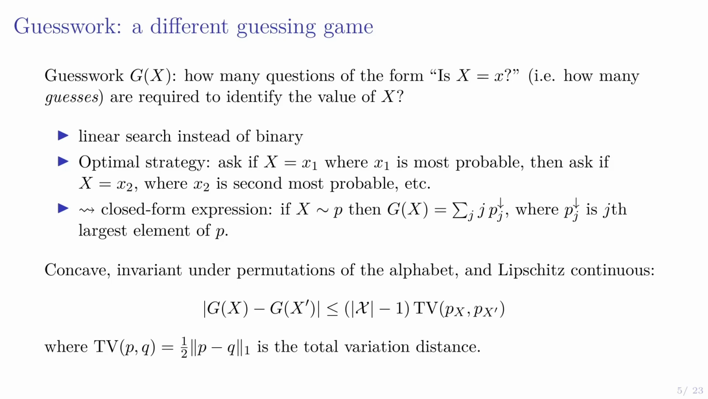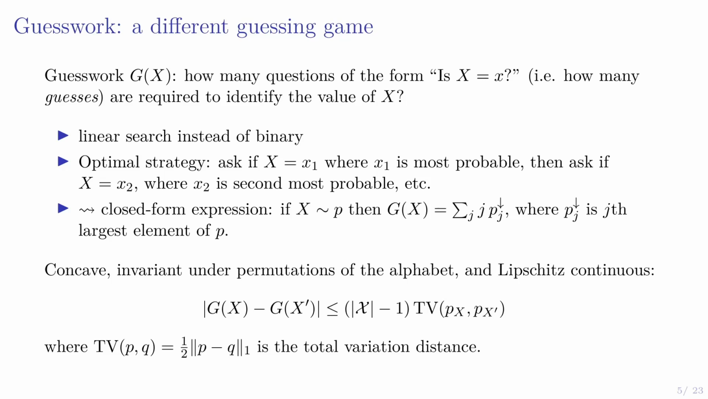Okay. So the guesswork is how many questions of the form is x equal to x do I need to ask in order to identify the value of x. So it's a linear search instead of a binary search, and there's a very simple optimal strategy. We just ask, is x equal to x1, where x1 is the most probable element of the alphabet? If not, is x equal to x2, and so forth. And this gives us a very simple closed form expression: if p is the probability mass function of x, then we can write the guesswork as the sum of j times the probability of the jth most likely element of the alphabet.